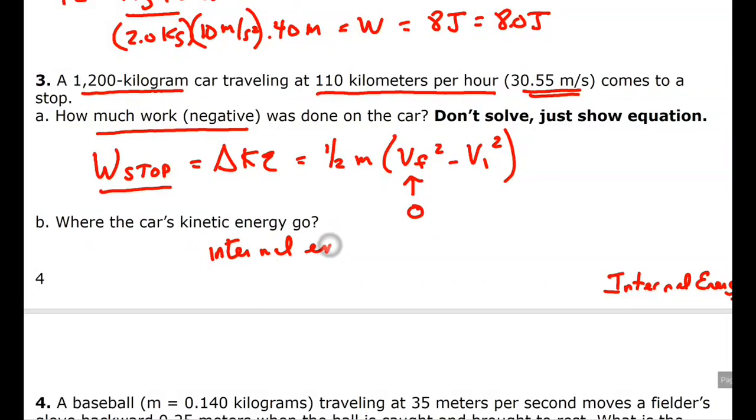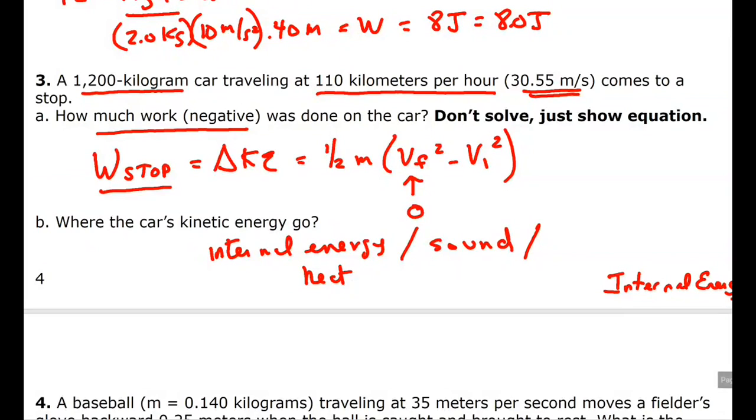So the brakes get really hot. And maybe it makes a little bit of sound as it brakes. Probably not that much these days. These brakes don't make that much sound, but mainly it goes to internal energy or heat. The brakes get hotter. So what kind of work is it to stop a car?